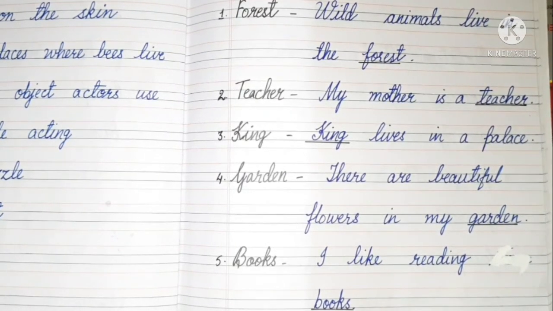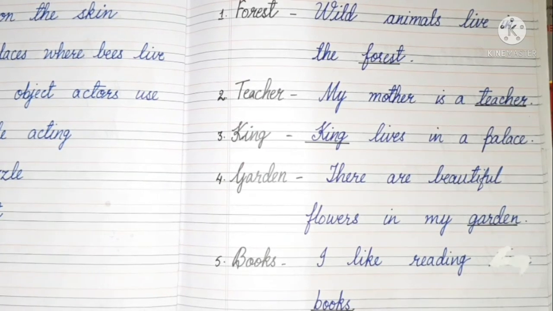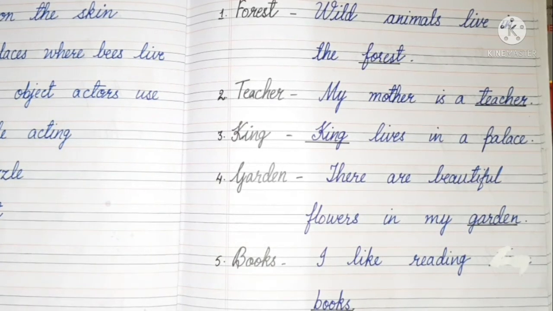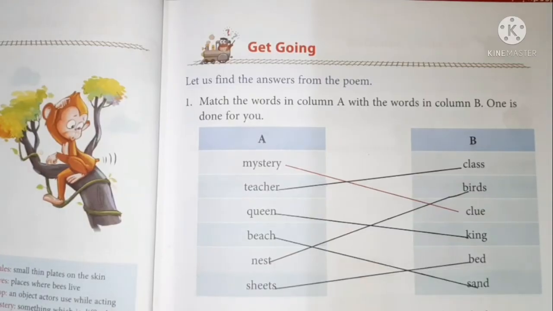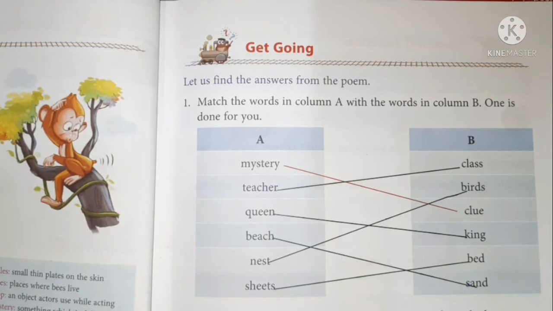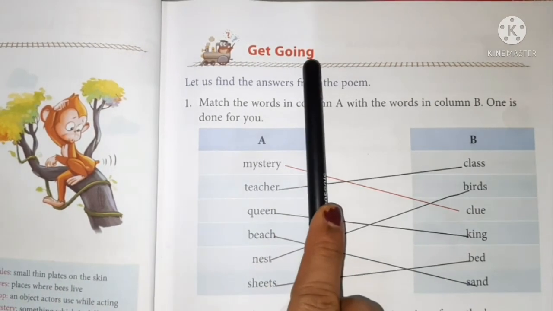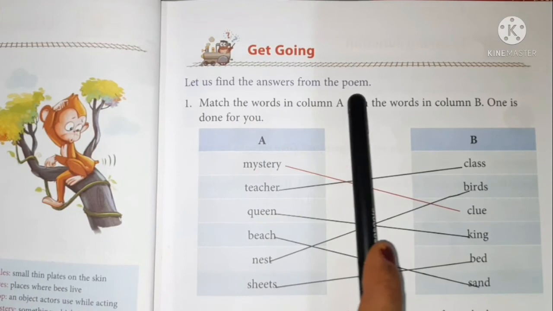So children, today you have revised first 5 lines of the poem, dictation word, word meaning and make sentences. Okay? So revise once again. This is homework. Now still time is left, so let's revise from the book also. Chapter 2, take out page number 15. Let us find the answers from the poem.